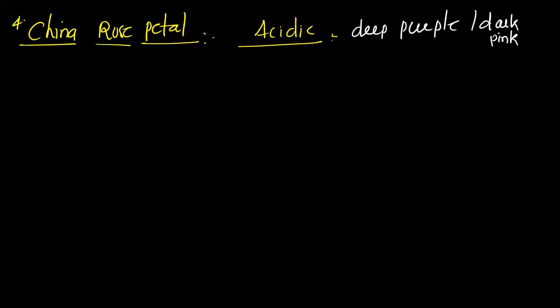In acidic medium, the color of China rose petal is what? Pink color, or you can say dark pink color or purple color. In case of basic medium, very easy to remember. See, basic medium, same green color, like how the color of the red cabbage juice in basic medium is a green color. Here also you can say green color.